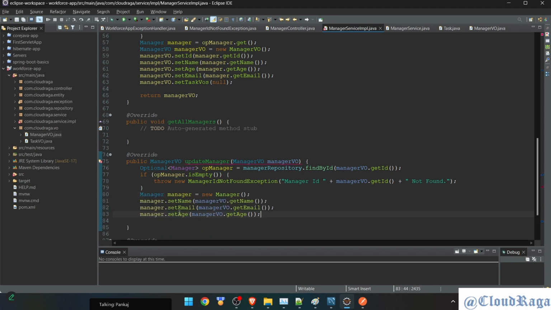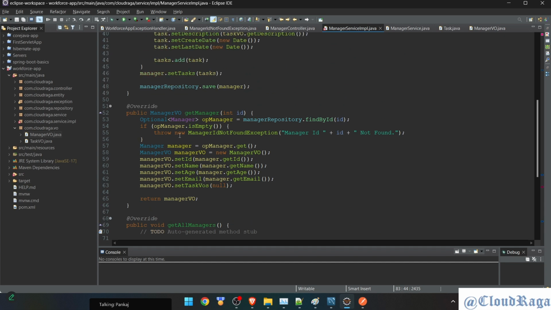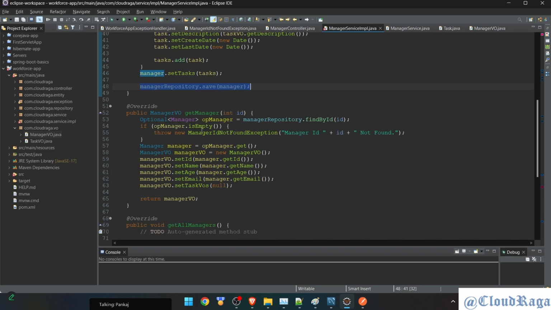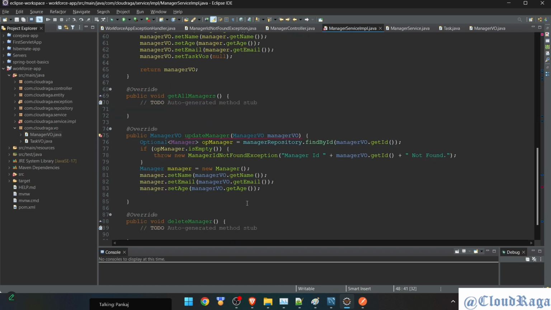Everything is same. Once it's done, I'll go back to my post request, and then I just need this line, managerRepository.save. It doesn't have any update method. If you want to save, you can use save method. If you want to update, still you can use save method.